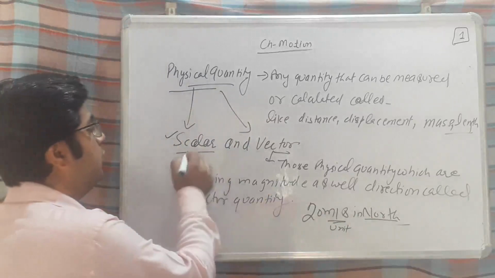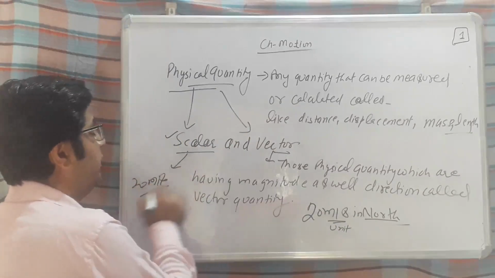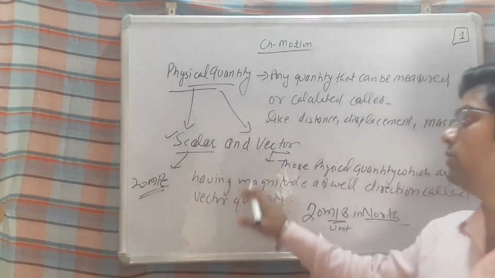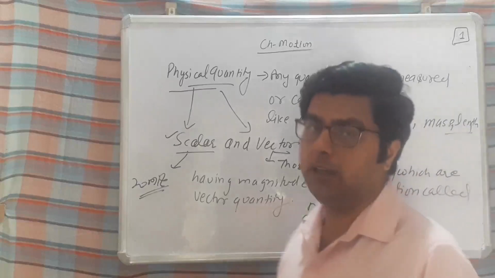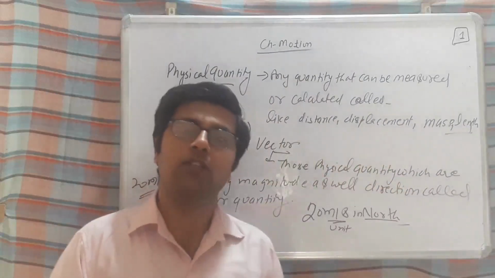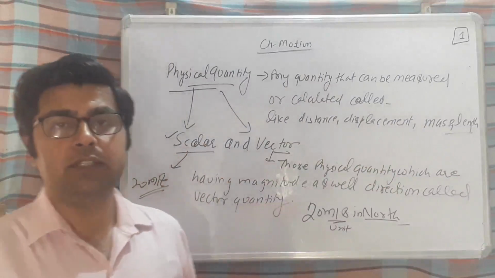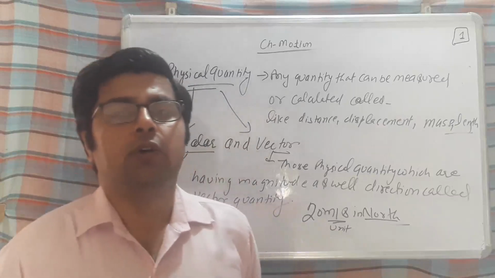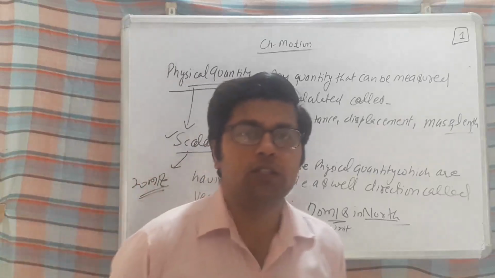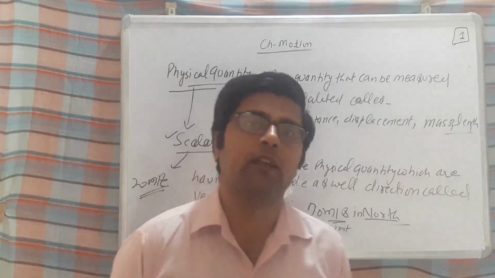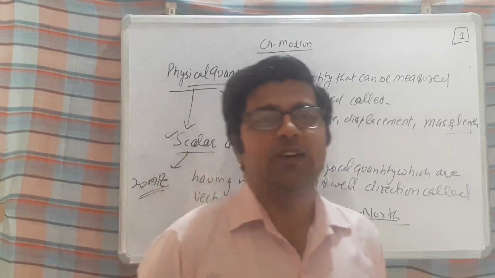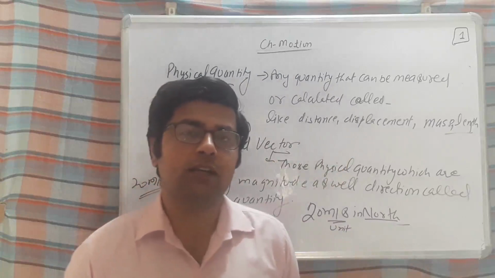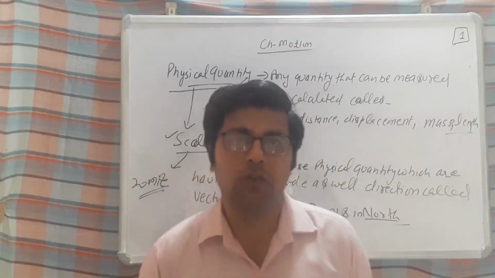In case of scalar, you can see the body is moving with 20 meter per second. So this is only the magnitude part. So this is your scalar quantity and this is your vector quantity. So I repeat again, beta. First of all, we discussed about motion. What is motion? If a body changes its position with respect to time or with respect to surrounding, that is called motion. Or rest, it means a body does not change its position with respect to time or surrounding. Reference is a standard point, or you can say reference is an origin point from where we start the measurement of position of a particular body.